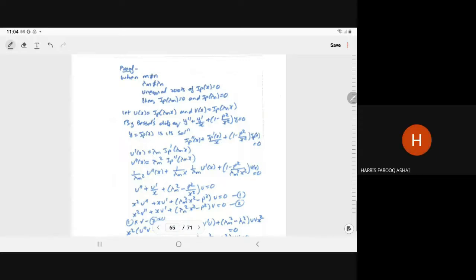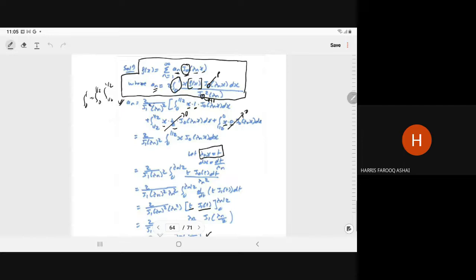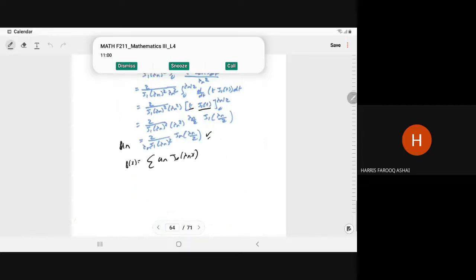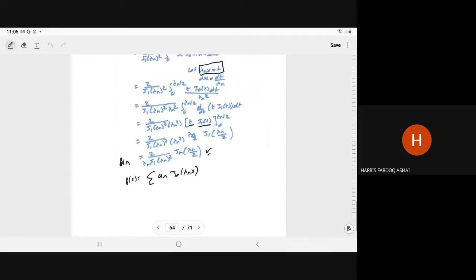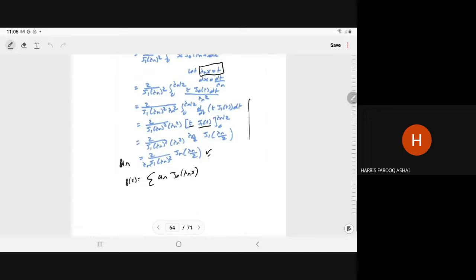Sir, I have a question on the previous problem. Sir, can you show the solution over here? Can you show the last three steps? How did we get those after this integration? This one. Yes, sir, these steps.